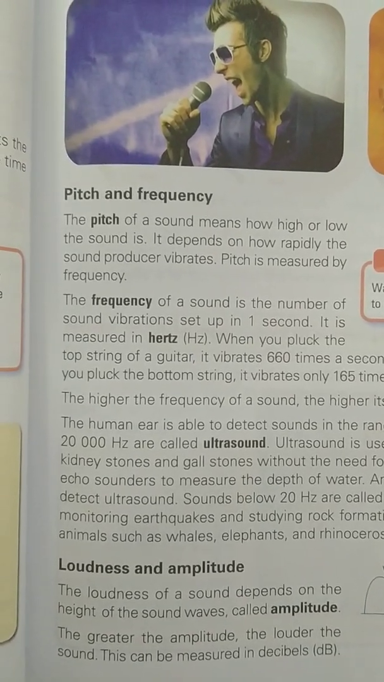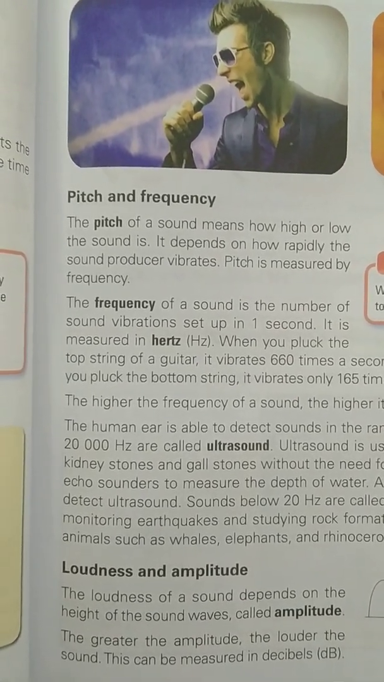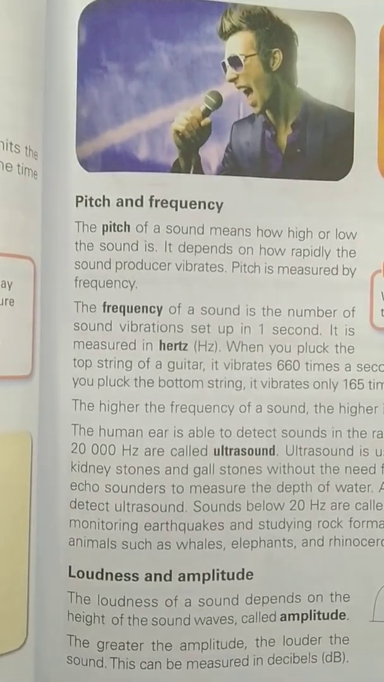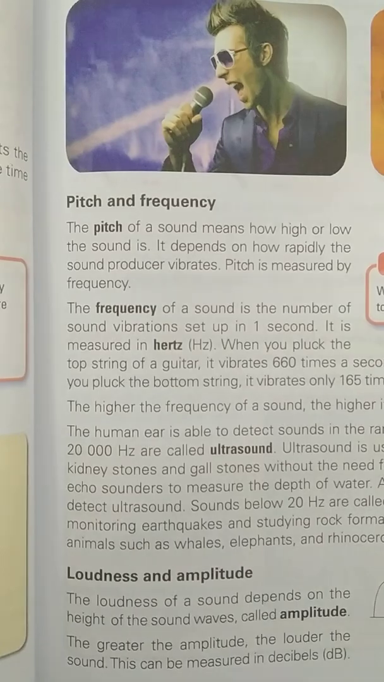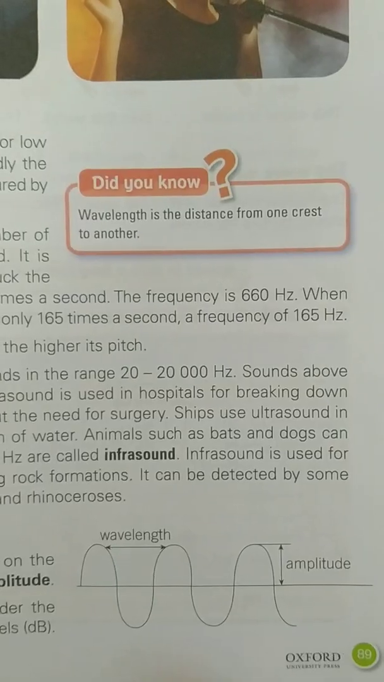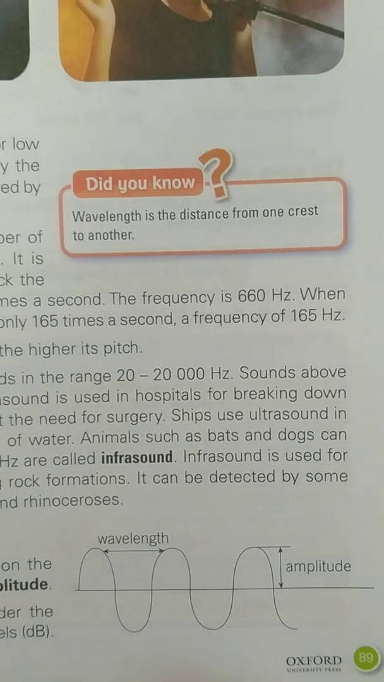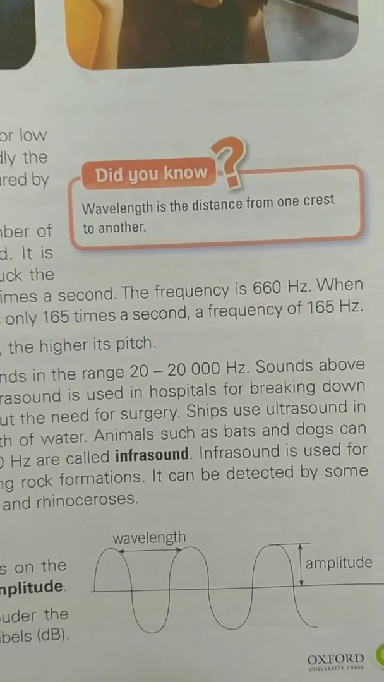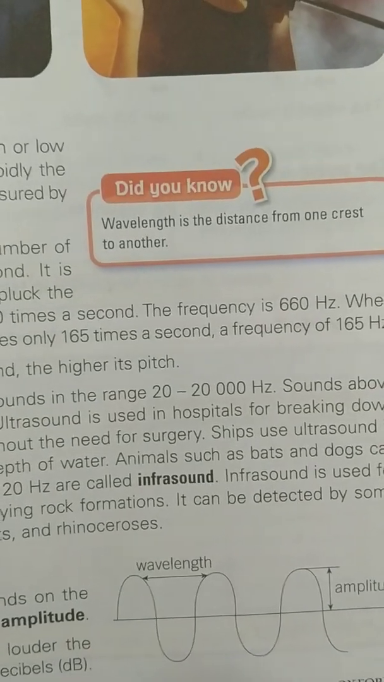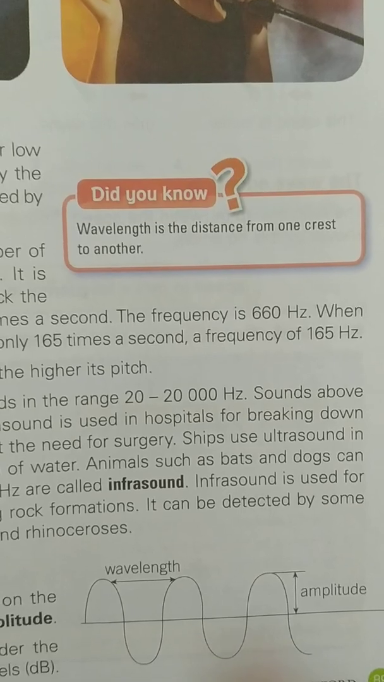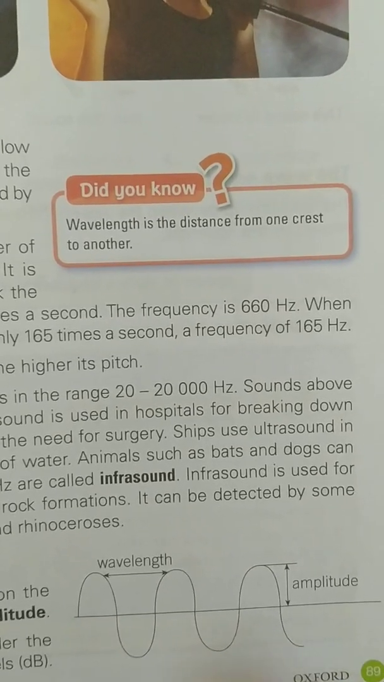And what is an amplitude? Amplitude basically is the depth of a sound, whether it is high or low. The loudness of a sound depends on the height of the sound wave, which we are calling amplitude. In this picture, they are showing us the wavelength and the amplitude. If you remember, I told you wavelength is the distance between a compression and a rarefaction. And amplitude is the loudness of a sound, which is measured in decibels.